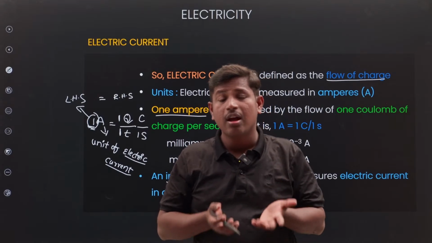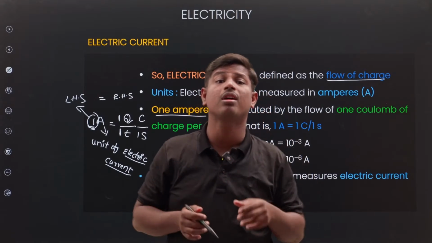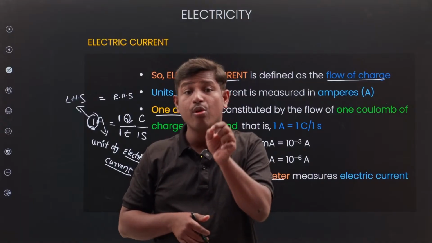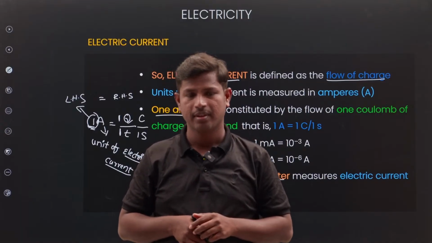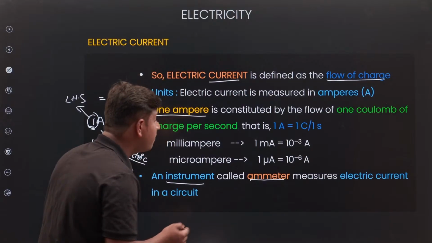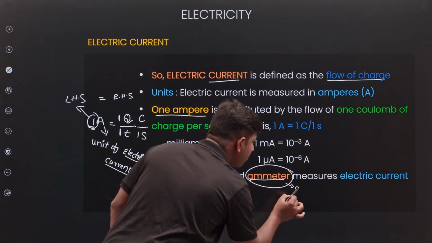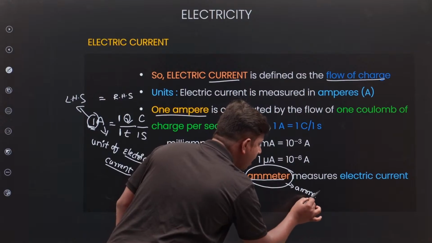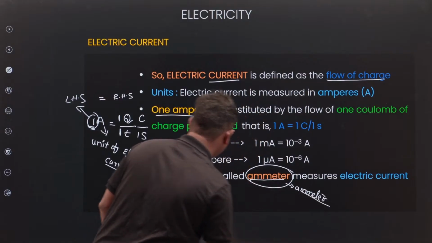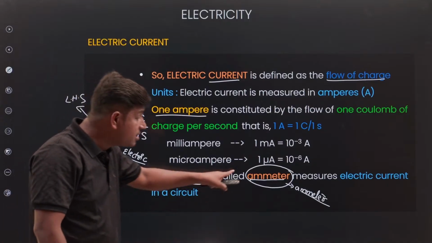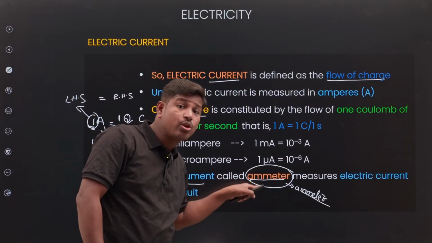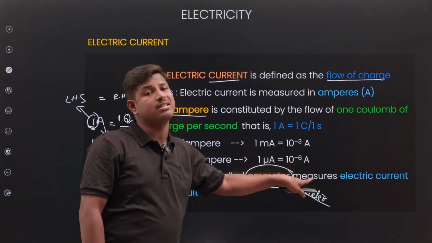So what device do we use to measure the amount of current? We call it an ammeter.